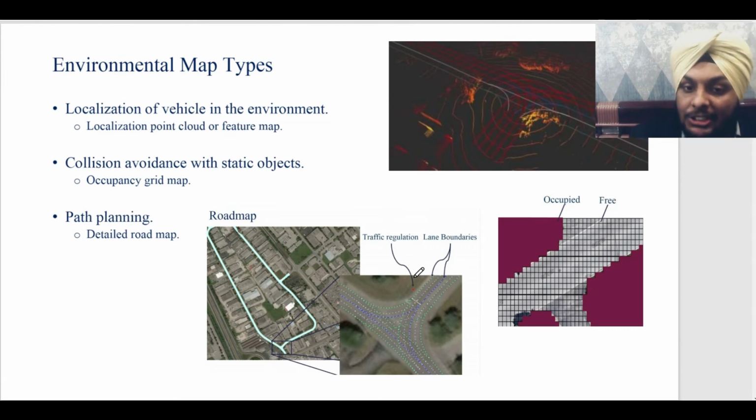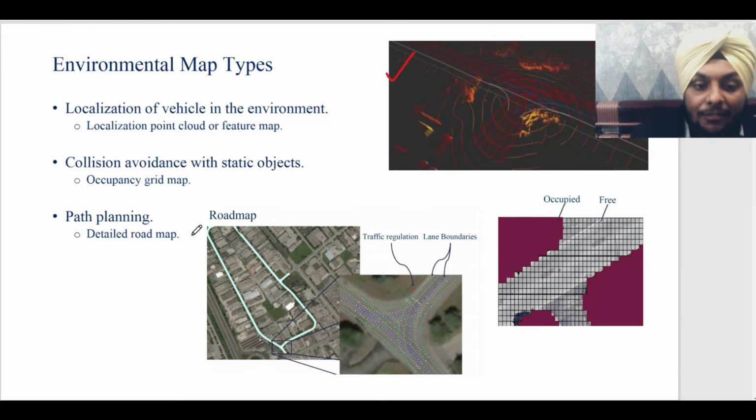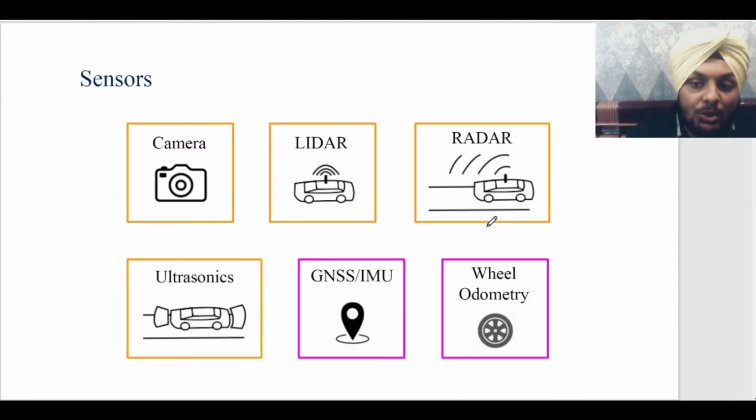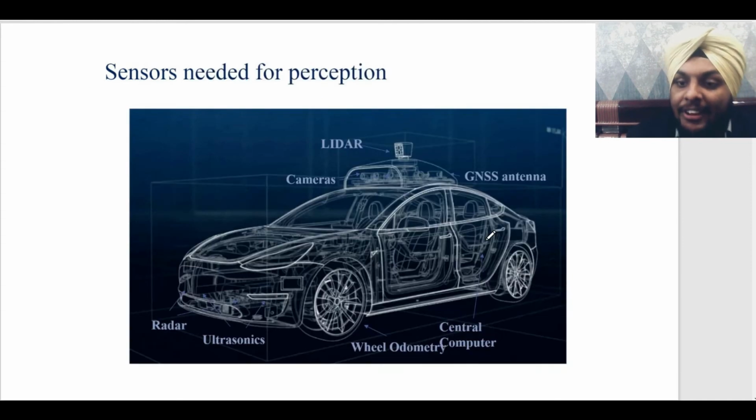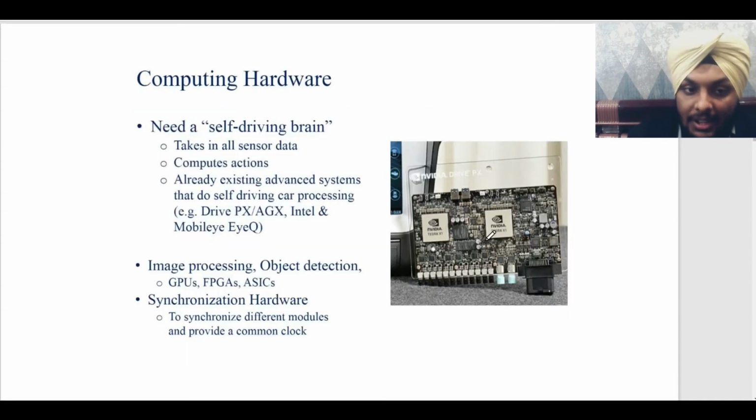They can come from various sources like lidars, right? These are the lidar maps. They can come from apps like Google Maps, etc. Or you can use grid maps, where from an aerial view of a vehicle, each pixel is assigned whether it can be used as a driving surface or not. Various sensors we use for self-driving cars include cameras, lidars, radars, ultrasonics, GNSS, GPS, IMUs, and wheel odometry. These are very vital to the functioning of a self-driving car.